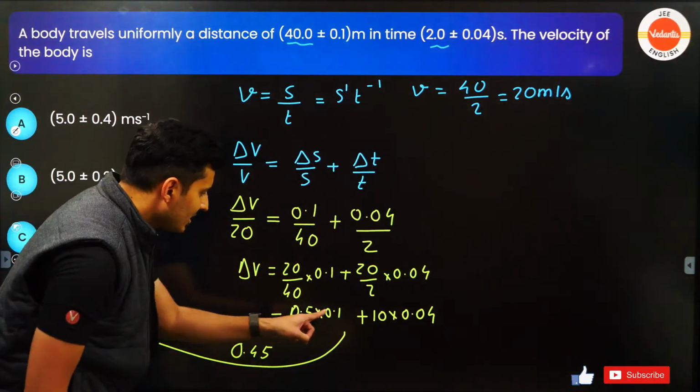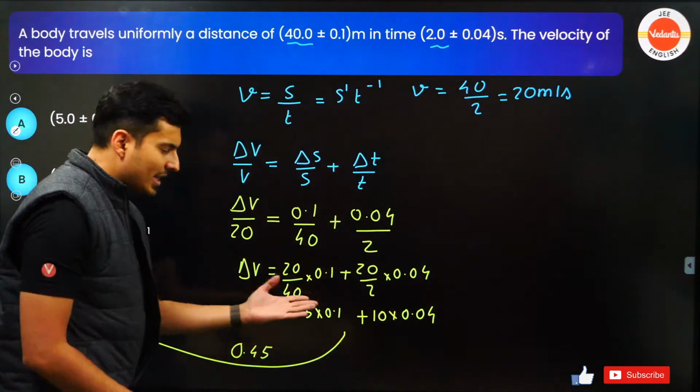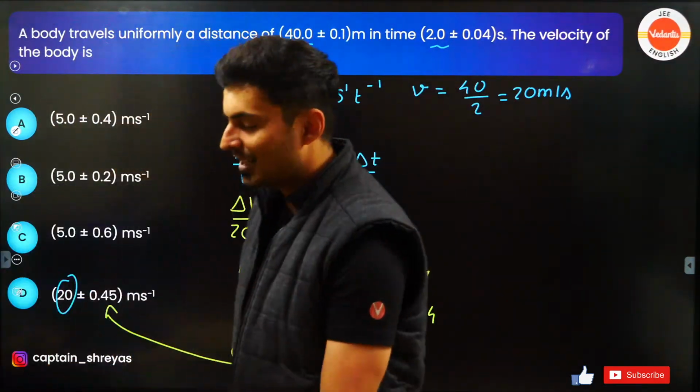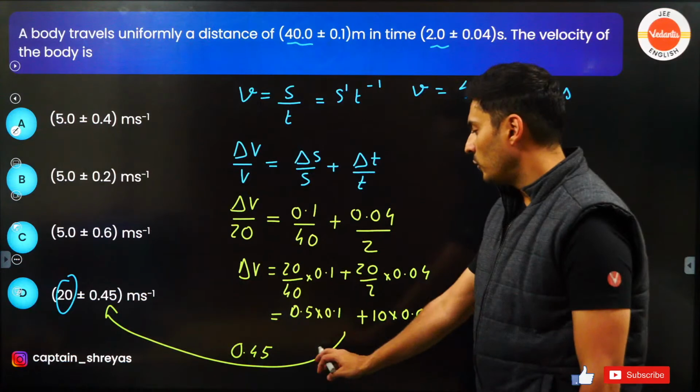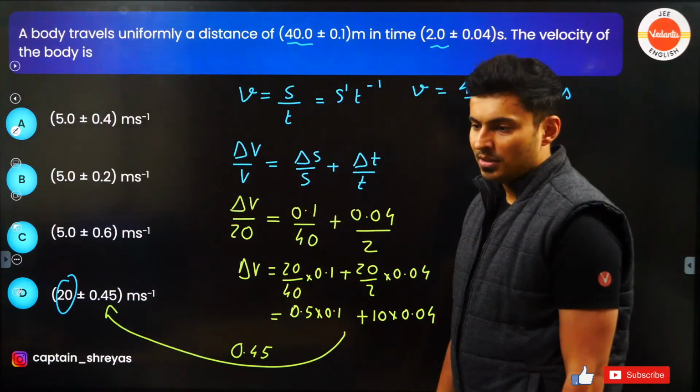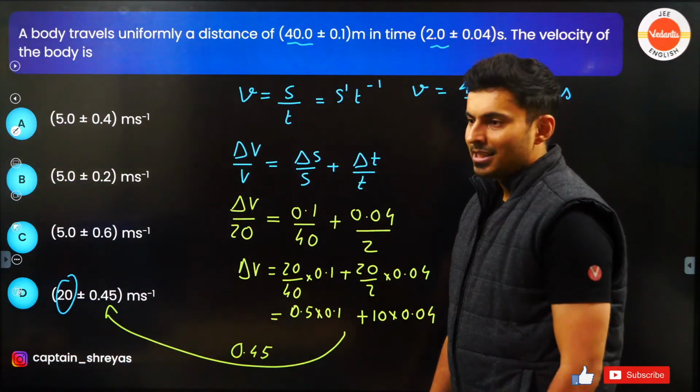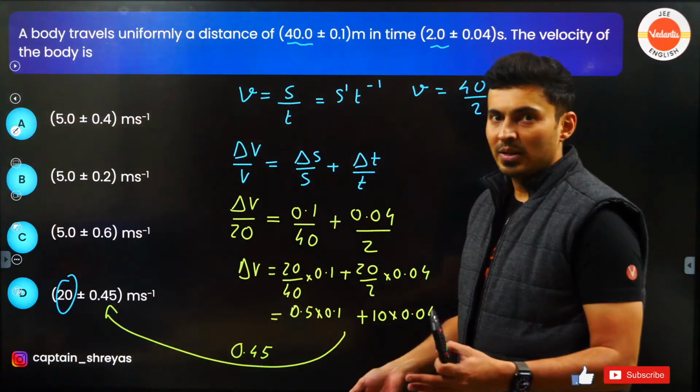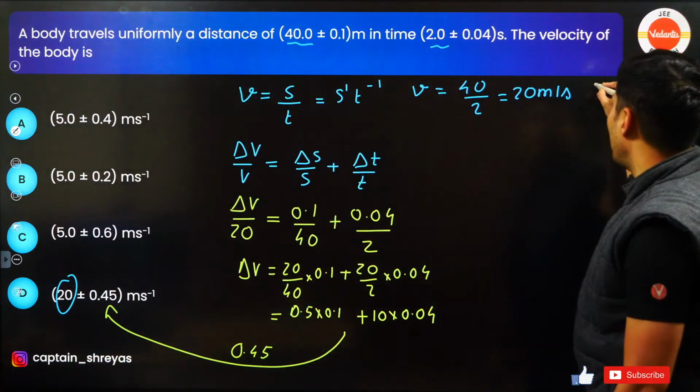You can see that this is 0.05 and this is 0.4. Yes, it comes out to be 0.45. Exactly 0.45. Very good, Sanchit. Excellent. Nice. These type of questions have come in previous year.